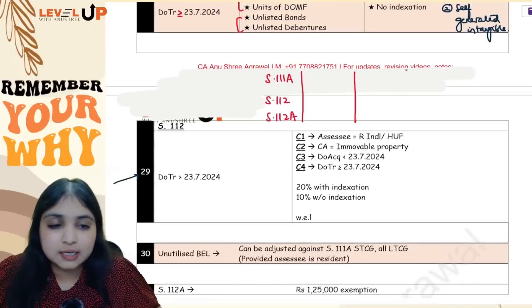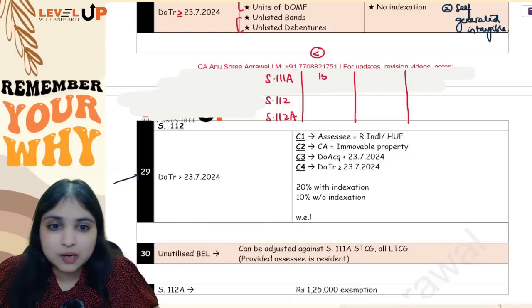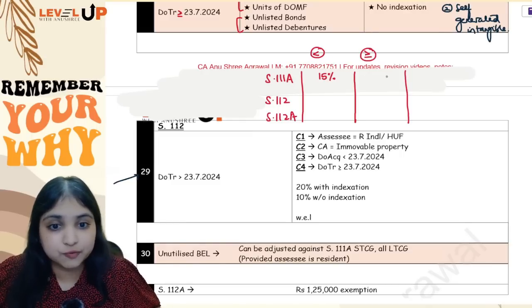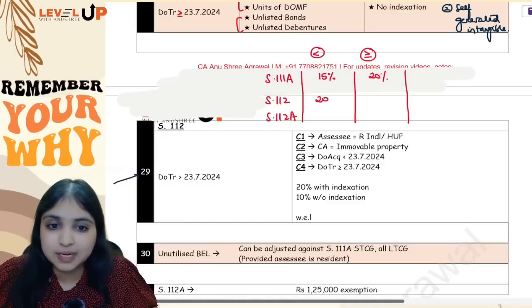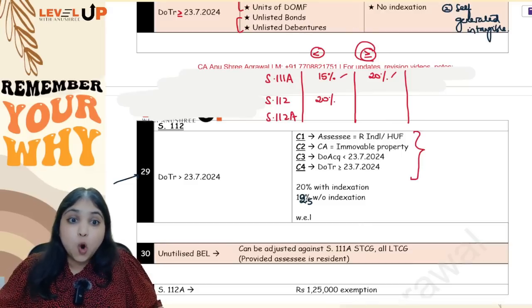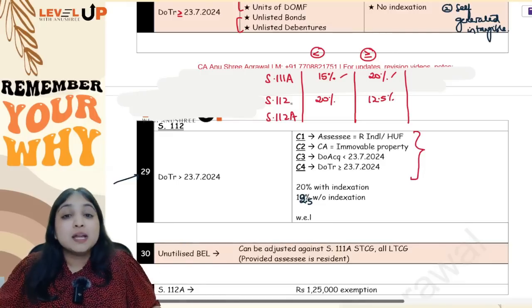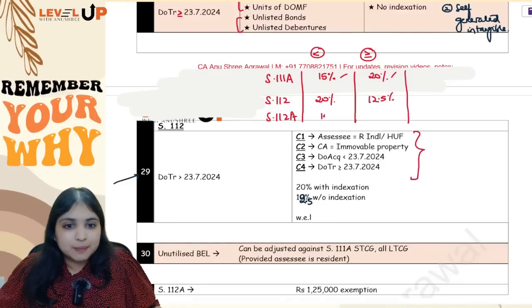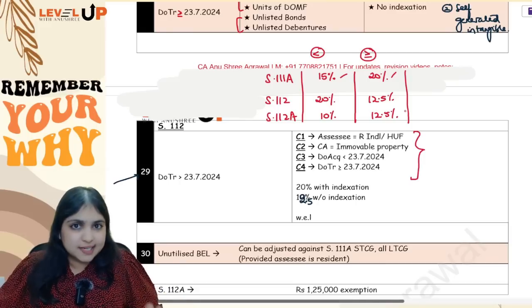Let me tell you. See, in case a transfer happened before the amendment, before 23rd July 24, under 111A, your tax rate was 15%. But if the transfer happened on or after 23rd July 24, your tax rate has become 20%. Okay. Then in section 112, your tax rate before amendment was 20%. But however, if the transfer happened on or after the amendment, then your tax rate has been reduced to 12.5%. Okay. Then under 112A, your tax rate before the amendment was 10%. But if the transfer happened on or after the amendment, then your tax rate has been increased to 12.5%. This is how your tax rates are in capital gains.